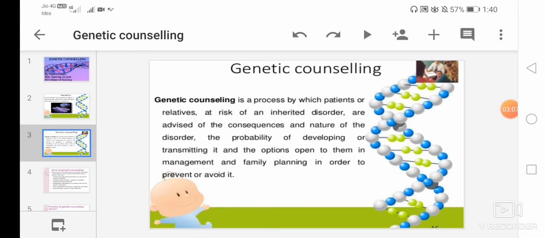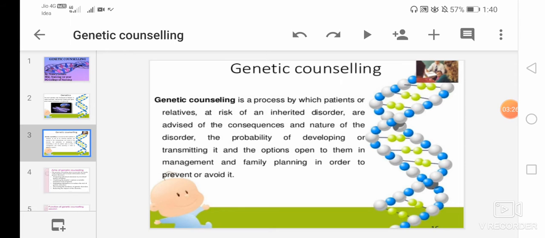And genome. What is genome? Genome is the collection of genetic information. So, this is a short introduction to the concept of genetics. Then we'll come to the topic, that is genetic counseling.